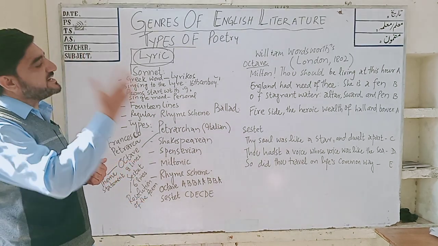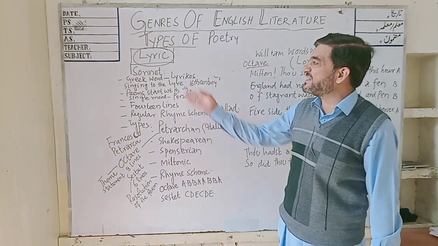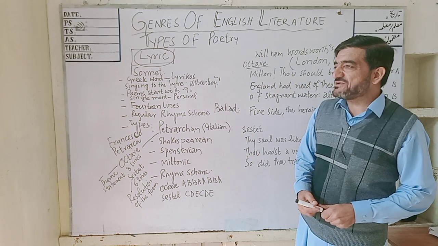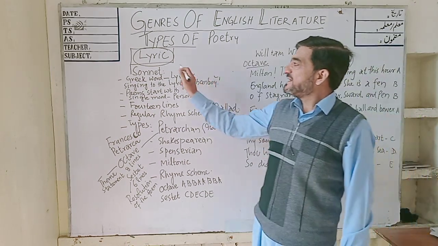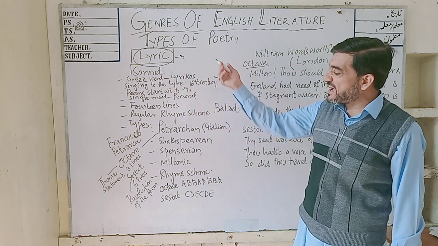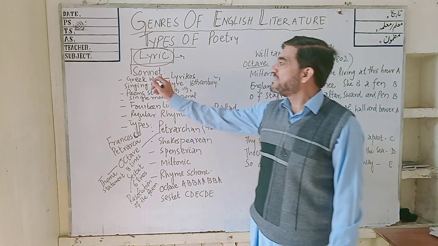There are so many types, but today I have selected lyric. Lyrical poetry is the main head, which consists of the sonnet, the ode and other types, but today we will explain the sonnet.